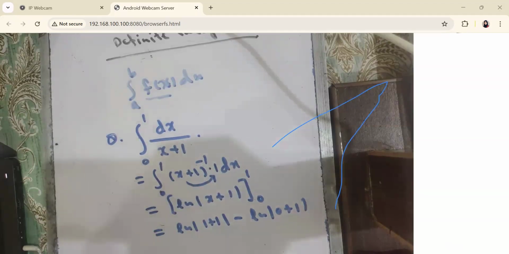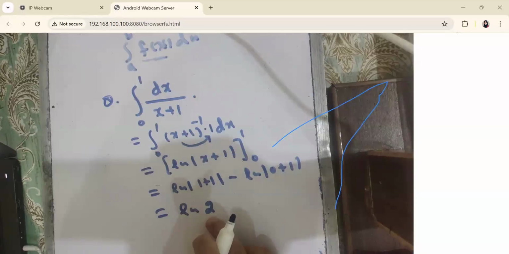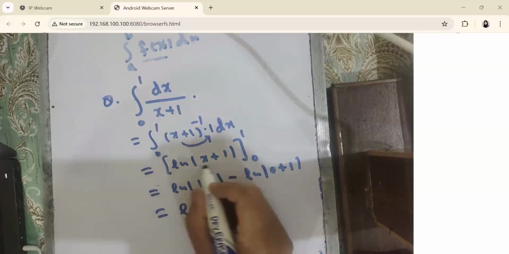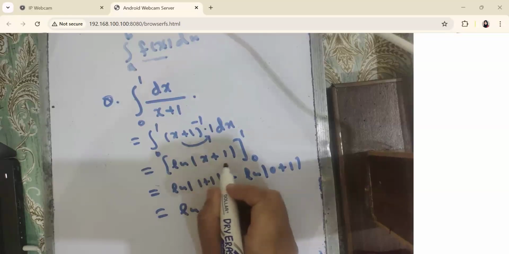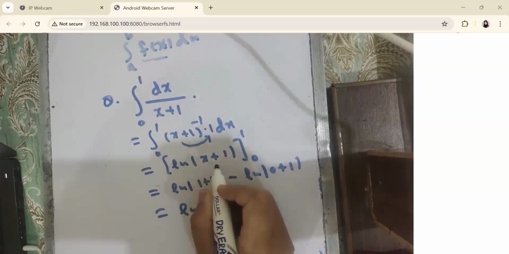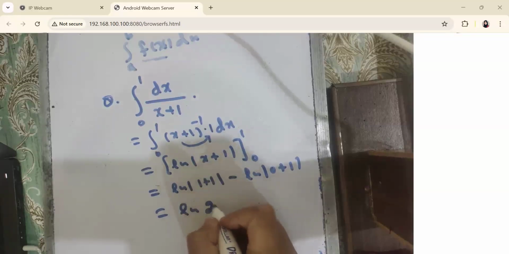Okay. So upper limit minus the lower limit. So it has become log natural 2. I am not writing the absolute again. Why am I not writing the absolute over here? What's the reason I am not writing the absolute here? Because 2 is already positive. We write the absolute when it is unknown what the value would be. So if it is positive, the argument of log natural is already positive. There is no need to write the mod along with this value.